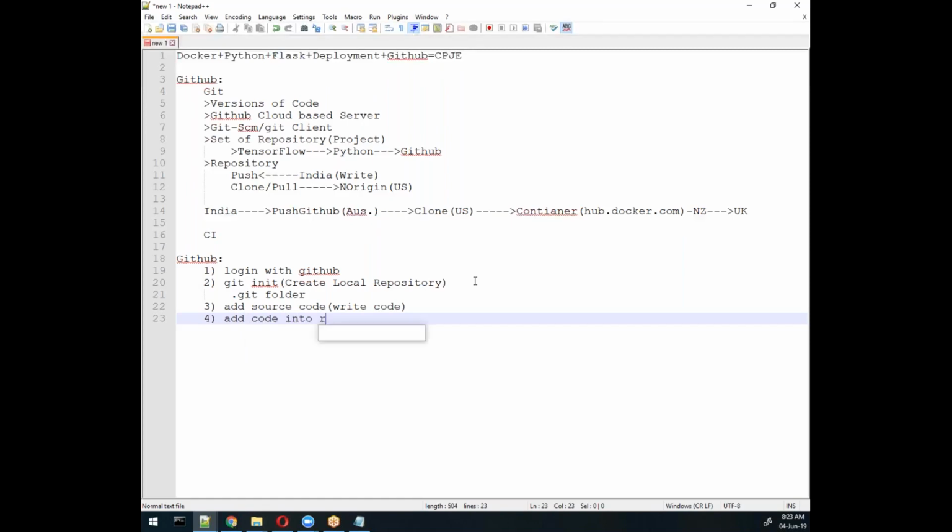How? Using a command. The command is, can you help me? Git add, and then the file name. If there is an extension, then the extension. So like that we can write it, or else instead of that, we will do all, right? All. So this is one method.